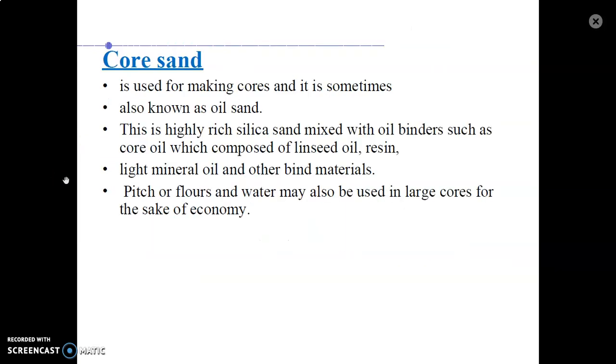So up to here you can say we have discussed the different sands which are used for the preparation of the mold.